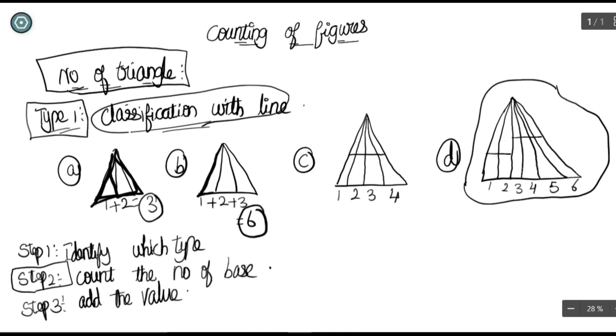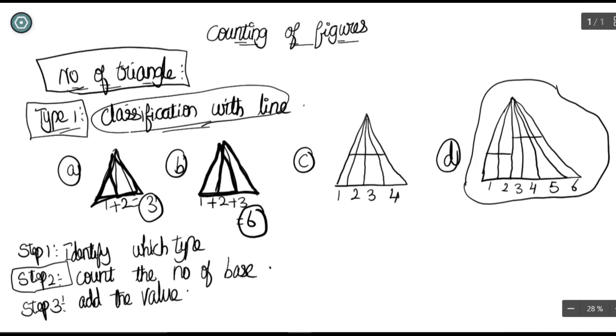Just check it. Here is the first triangle. Here comes the second triangle. Here is the third triangle. And overall there is a fourth triangle. So you have seen 4 triangles now. Let us see which are the fifth and sixth triangles. The fifth triangle is this one, and this is the sixth triangle. So this is the concept here.